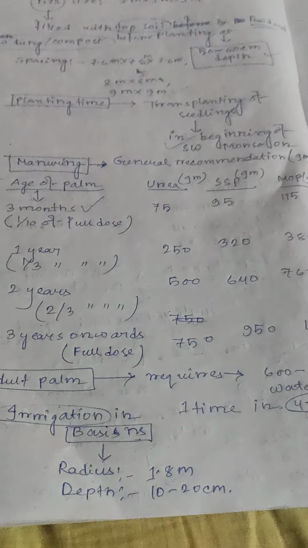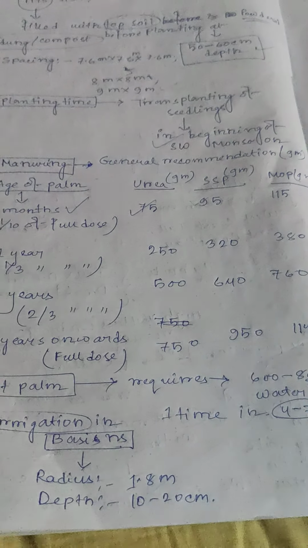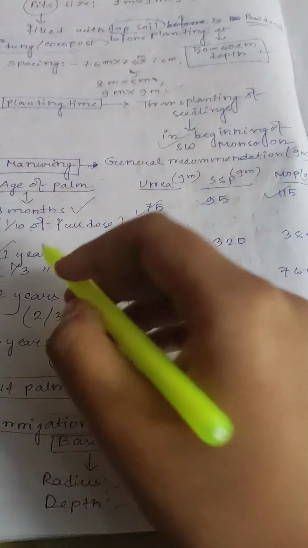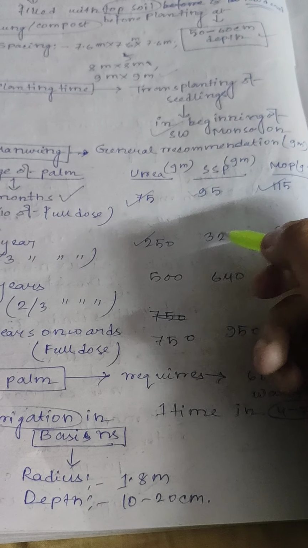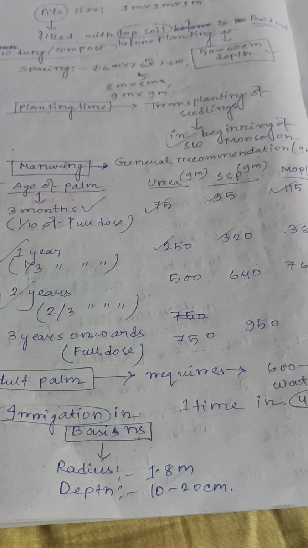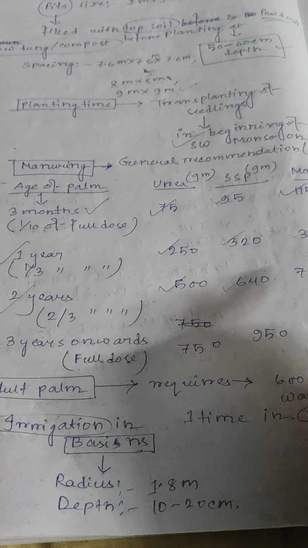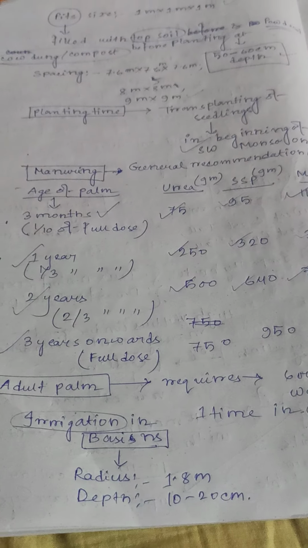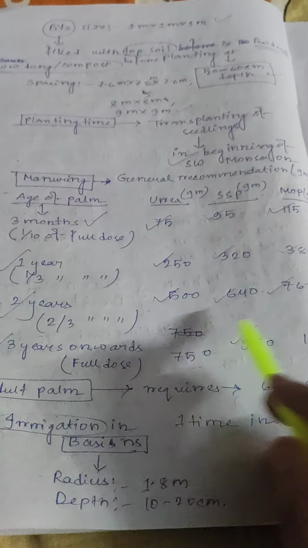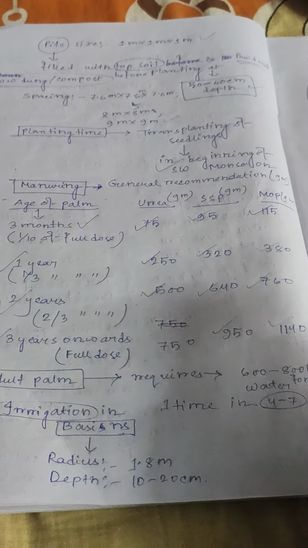Age of palm 3 months, 1/10 of full dose: urea 75 gram, SSP single superphosphate 95 gram and MOP muriate of potash 115 gram. 1 year old palm, 1/3 of full dose: urea 250 gram, SSP 320 gram and MOP 380 gram. 2 years old palm, 2/3 of full dose: 500 gram of urea, 640 gram of SSP and 760 gram of MOP. 3 years onwards full dose: urea 750 gram, SSP 950 gram, and MOP 1140 gram. Lowest is urea, middle is SSP, highest is MOP.